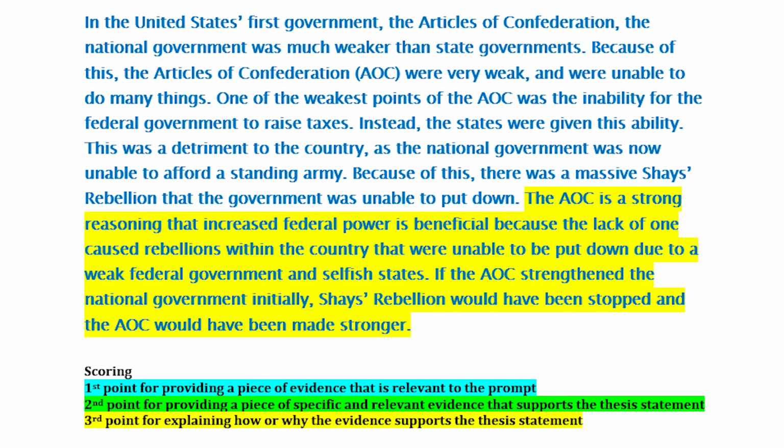The third point is earned for using reasoning to explain how or why the evidence supports the thesis. This is the toughest point to earn, so you gotta do your explain thing. This student argues that the articles provide evidence that increased federal power is beneficial, and here comes the key word, because the lack of that power caused rebellions within the country that weren't put down efficiently due to the weak federal government. If the national government had been stronger, the student claims that Shays' Rebellion would have been stopped more quickly. This successfully explains the relationship between the evidence that had been previously described and the thesis, earning the third point in this paragraph.